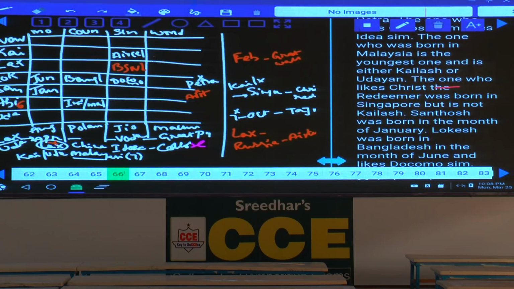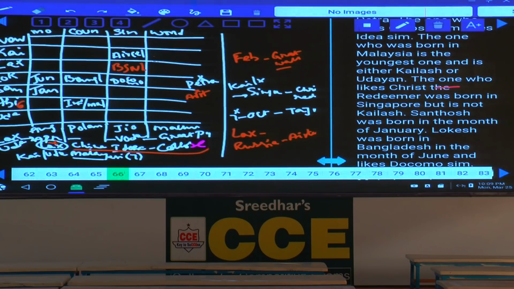Then how to represent the data here? First, Lakshman or Udayan was born in April, with Vodafone and Great Pyramid. The one who likes Great Wall of China is in February. And Lakshman is BSNL. As Lakshman is BSNL, now China, Idea and Colosseum.